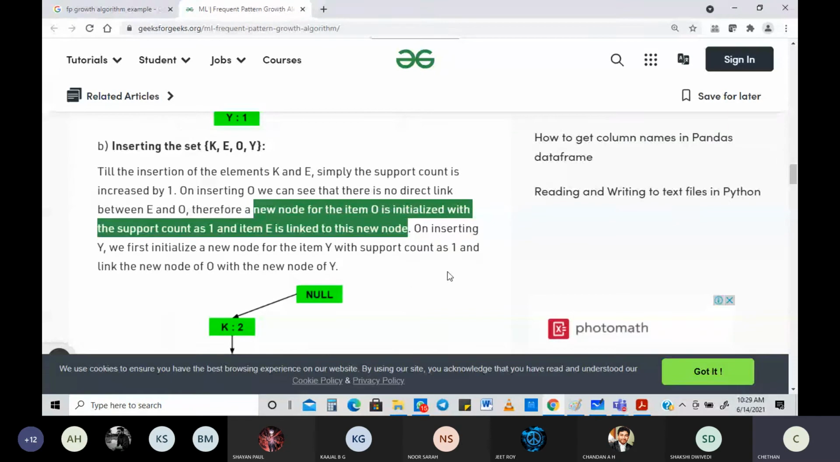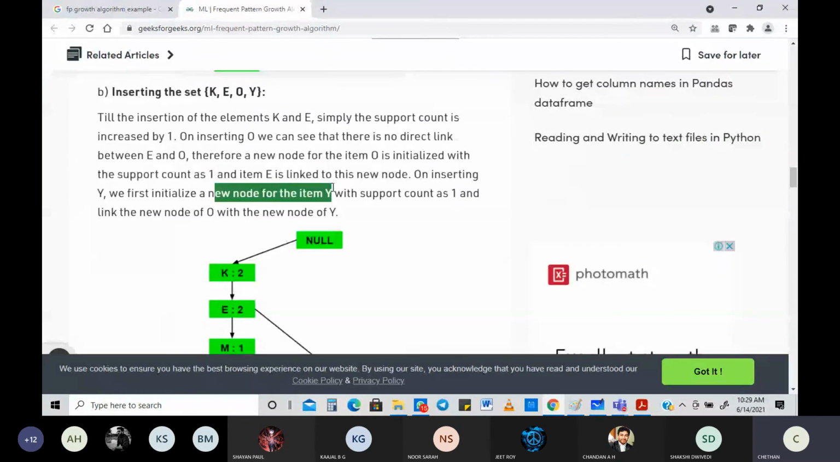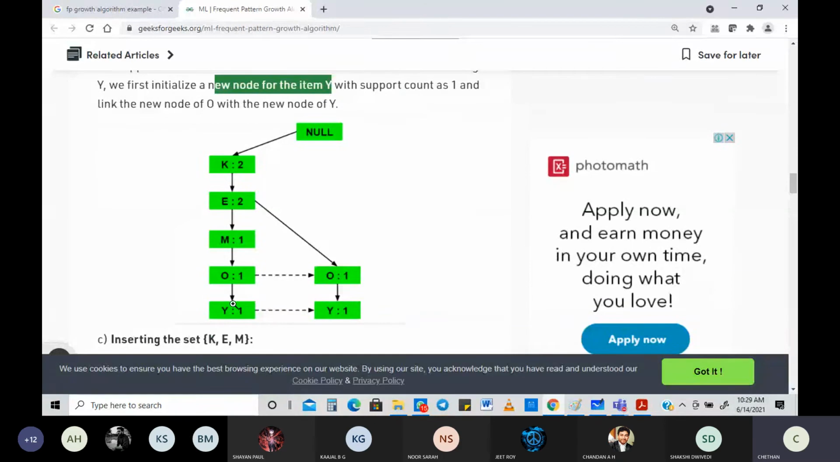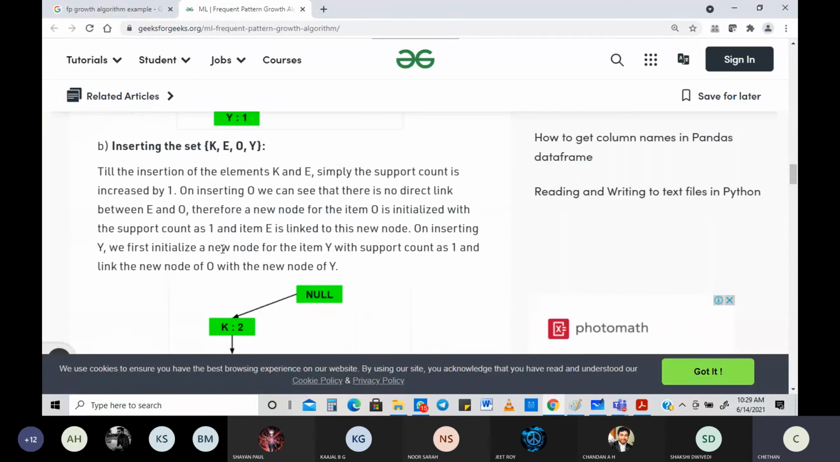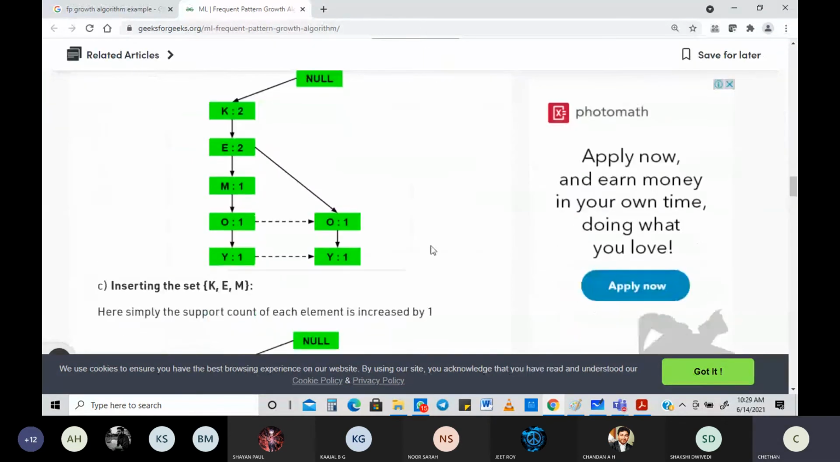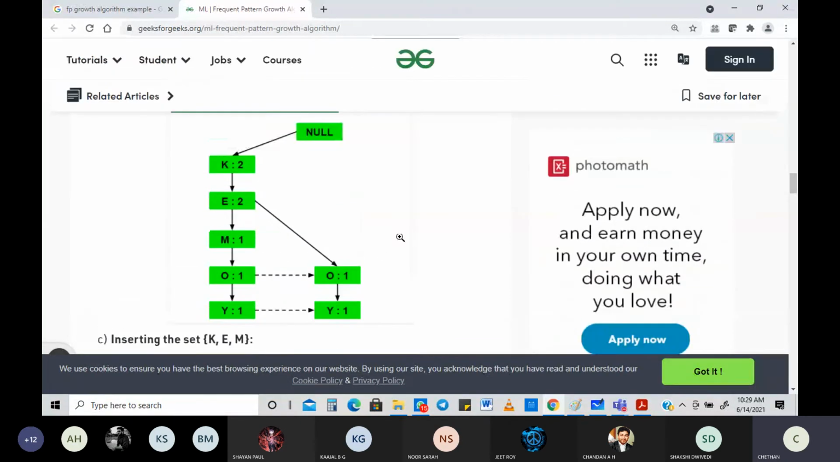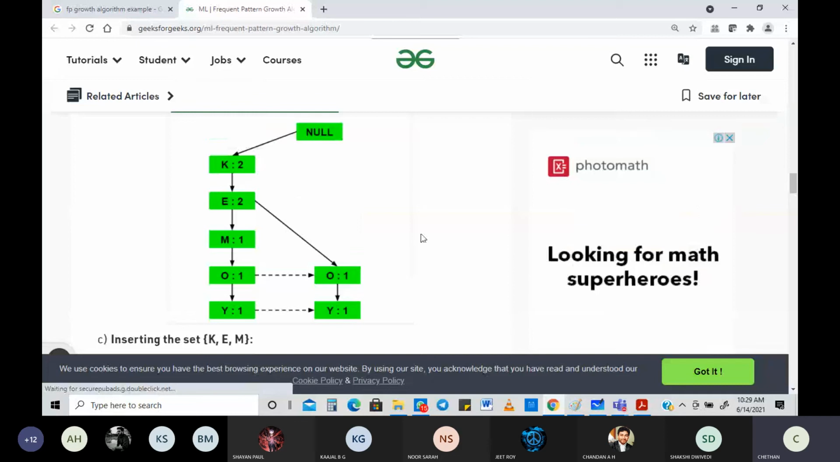And on inserting Y, we need to first initialize a new node for Y. Why? Because you can't reuse the existing one. This Y is different, this Y is different. So you need to go the same old way. A new node for item Y is initialized with the support count as 1 and the new node O is linked with Y. That's what I have done here. This is for the second one. So you get a tree which is a bit complex and mixed. This is with regard to the second one.